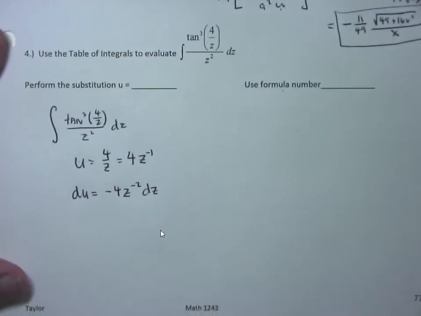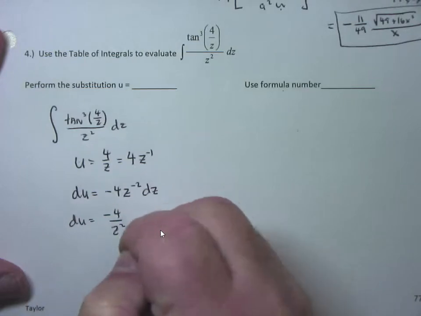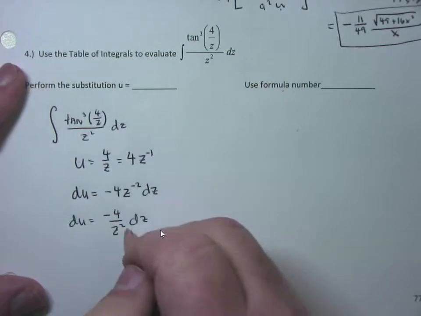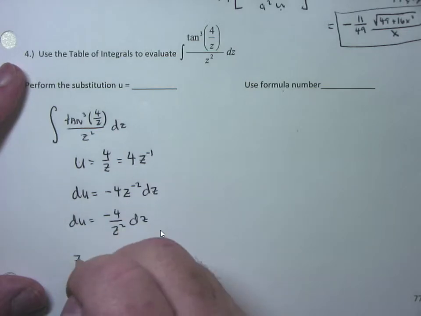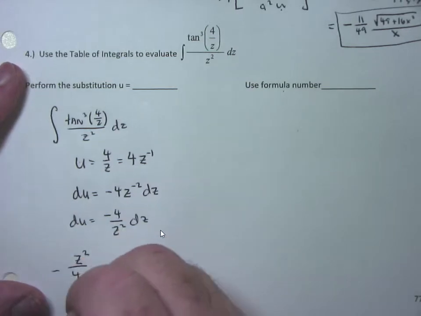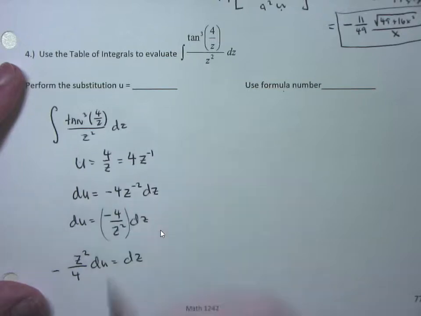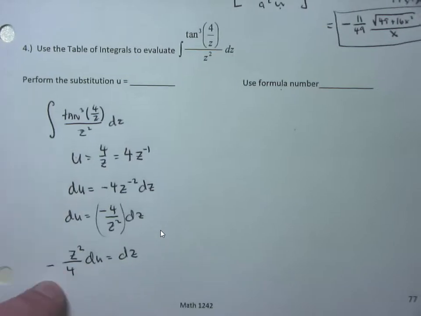Cleaning it up, du is equal to negative 4 over z squared dz. And solve for the dz. To solve for the dz, I'm going to multiply both sides by z squared and divide by negative 4. That gives me z squared over negative 4 du is equal to dz. I don't care what's in front of the d independent variable, in this case dz. You move it to the du side, and we're going to substitute.